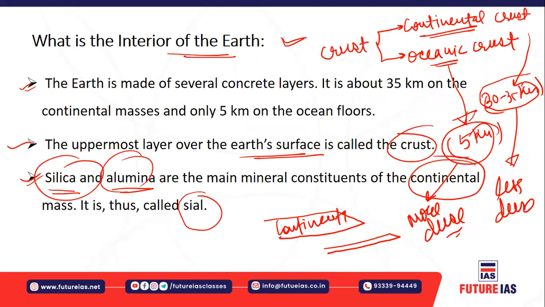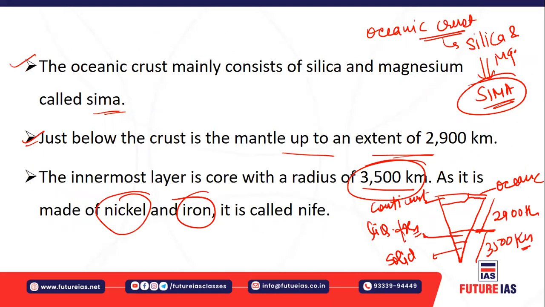All right. And we have seen the composition of the layers, Sial and Sima, and their thickness: around 35 kilometers for the continental crust and around 5 kilometers for the oceanic crust. We have also seen that the mantle is around 2900 kilometers thick, and the core has a radius of 3500 kilometers. It is mainly made up of nickel and iron, so it is heavy metal, and its density is much higher.